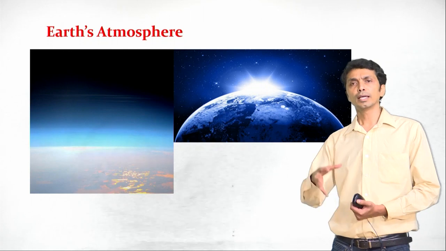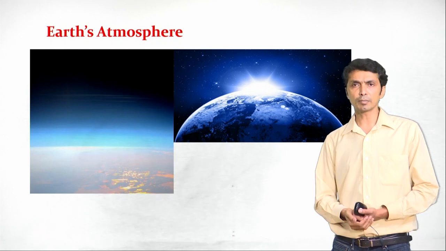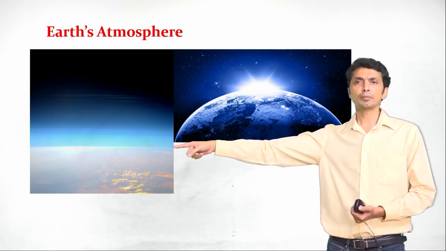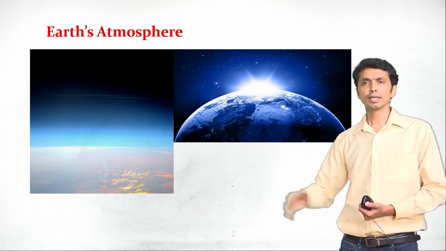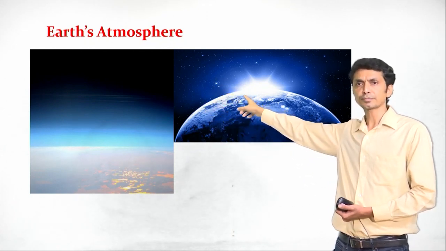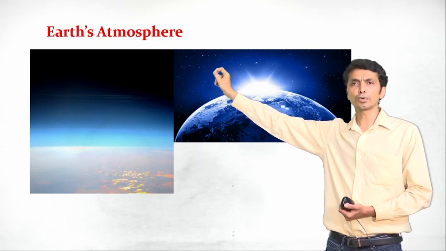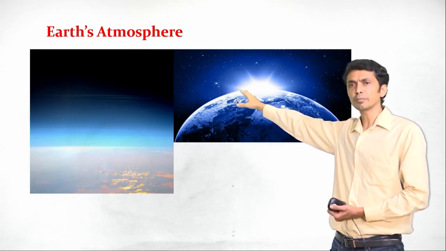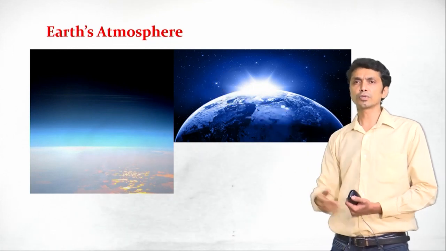Let us try to increase the scale of refraction and learn some atmospheric phenomena with respect to Earth. This is the image of Earth's atmosphere, that is, layers of air present above the Earth. Here is an image of Earth and different stars. As you can see, the star is a single point source of light. Here another star is nearby, which is why we are getting a big light here. Otherwise, a star is a single source of light.